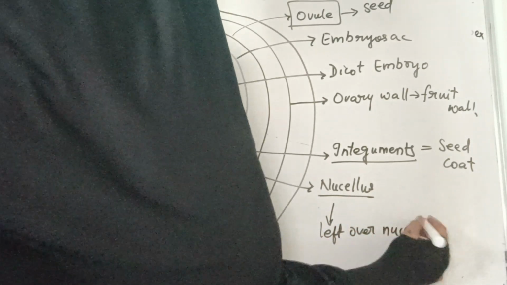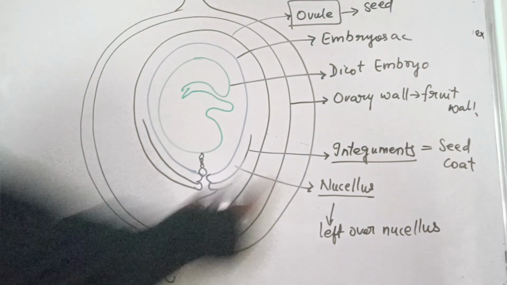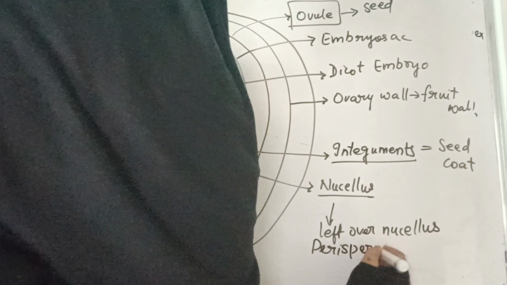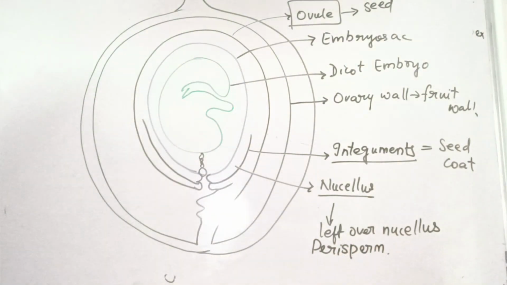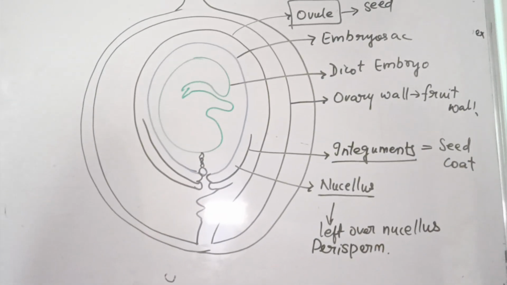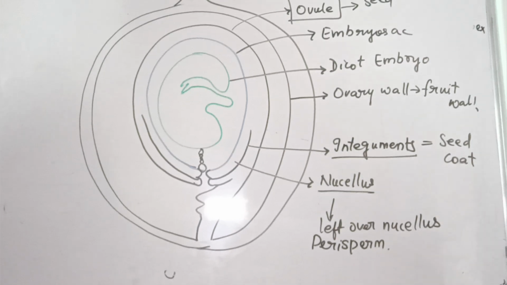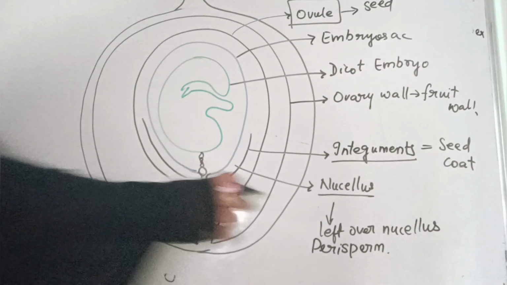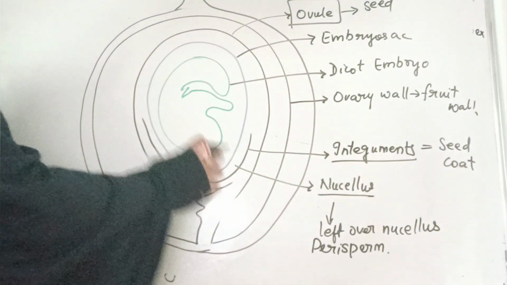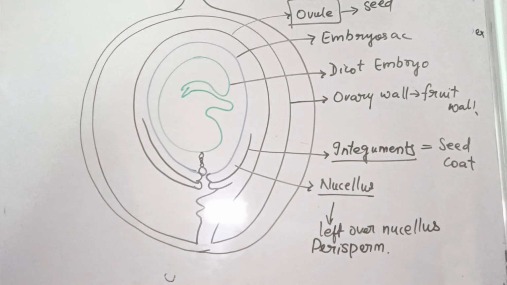The leftover nucellus, we are calling it perisperm. Those seeds wherein you can find the leftover nucellus, we are calling perispermic seeds. In some seeds you find that some of the nucellus will be left over, but in the majority of cases the nucellus is finished during development because it is utilized by the developing embryo. Clear?